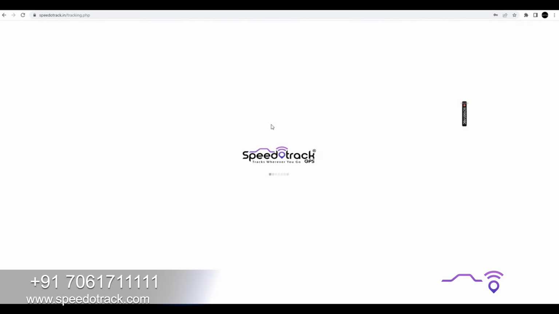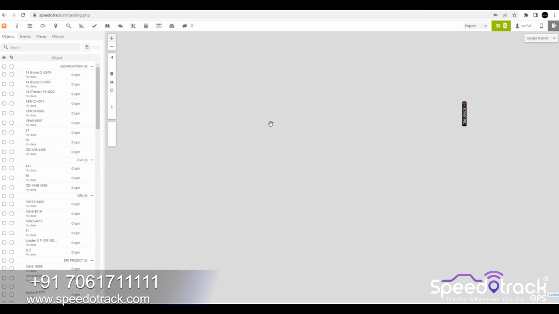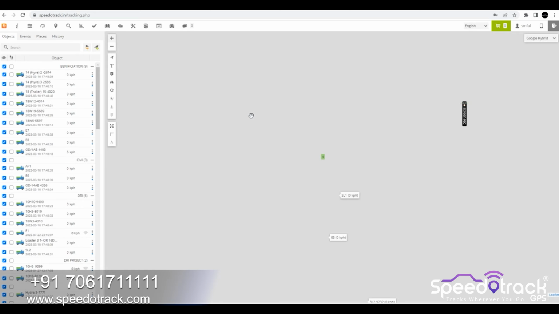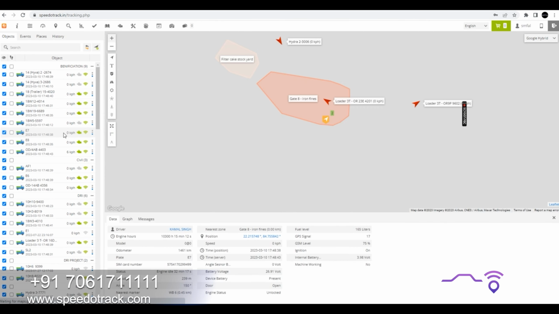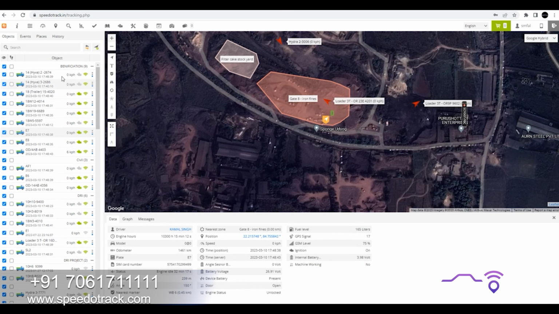Now we'll log into the Speedotrack web application. In the web interface, you can see all the vehicles on the map with the details of all the vehicles. So this is our web tracking platform.